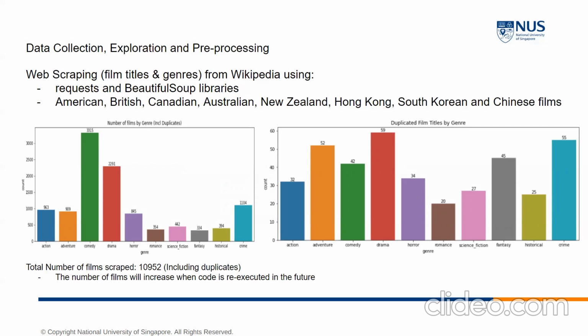As shown in the image on the left, we have scraped approximately 11,000 films across 10 different genres, with comedy being the largest class and fantasy being the smallest. Also, we have identified the number of duplicated films by genre as shown on the right.